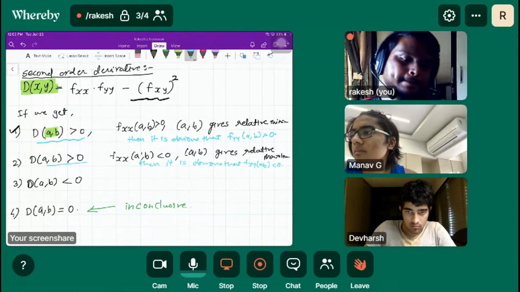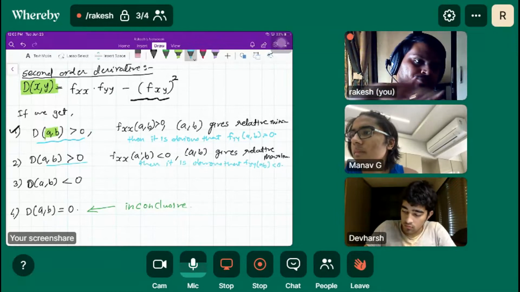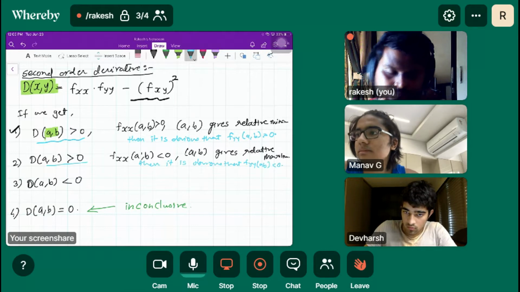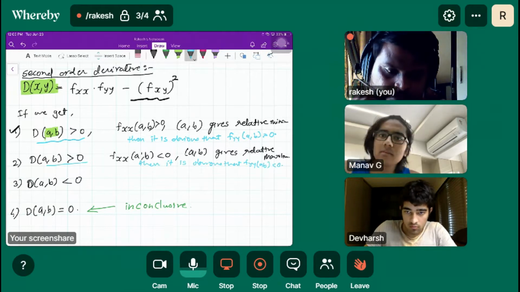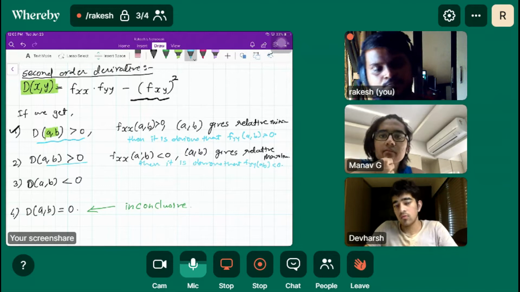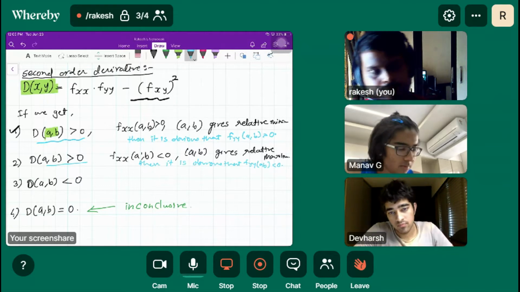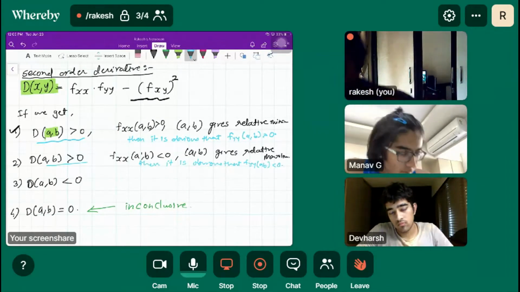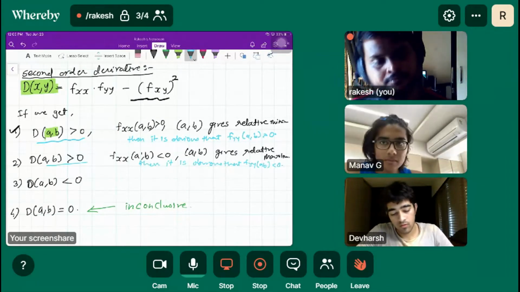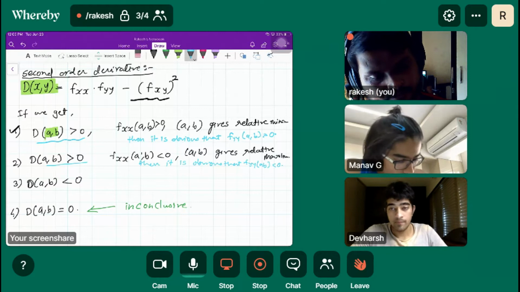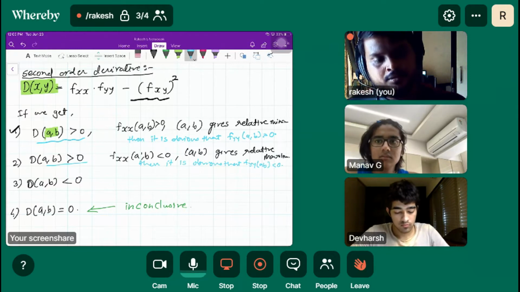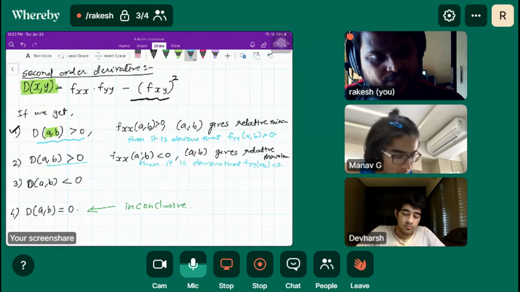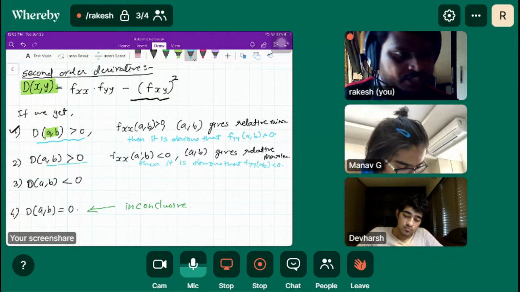See, the change is negative in both, but the second order derivative is positive. Then we get relative minima if fxx is positive, and if the second order derivative is positive and fxx is negative, we get relative maxima.